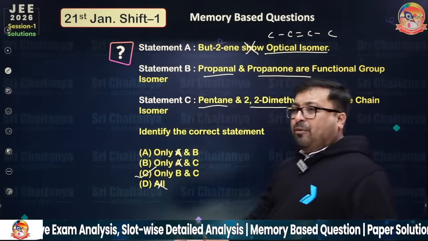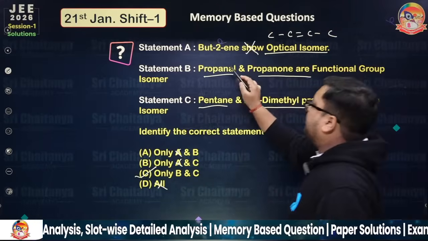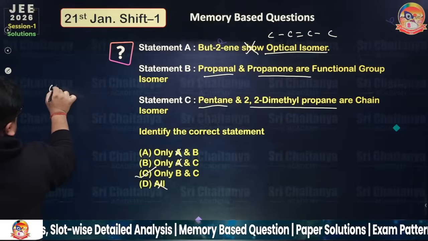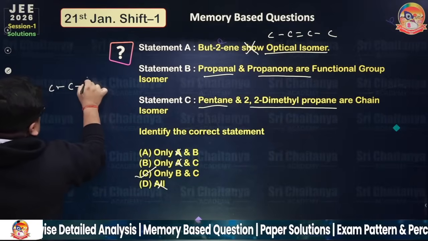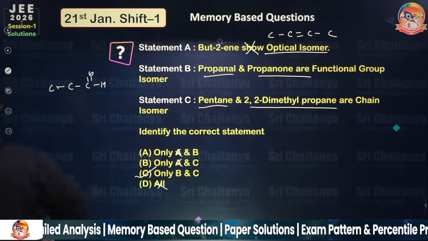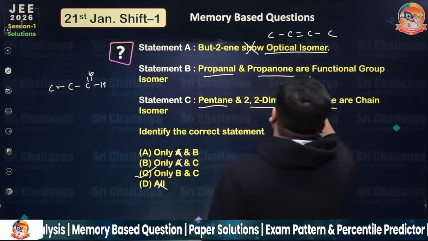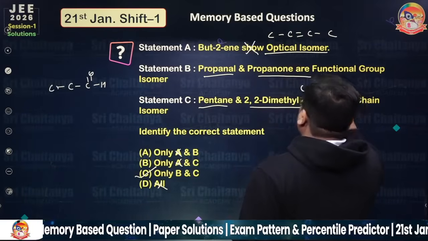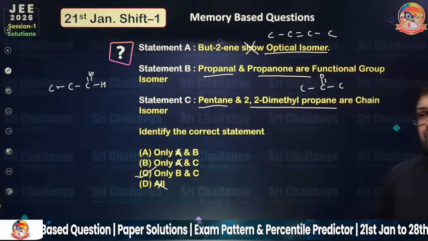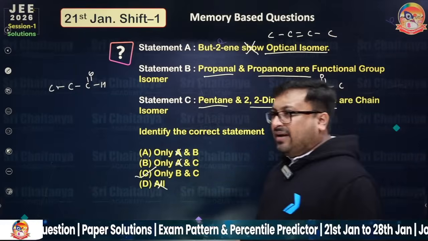So only C is possible. This is propanol, with C-OH, and this is propanone, with C double bond O. Of course, they are functional isomers. You know it from your basics.